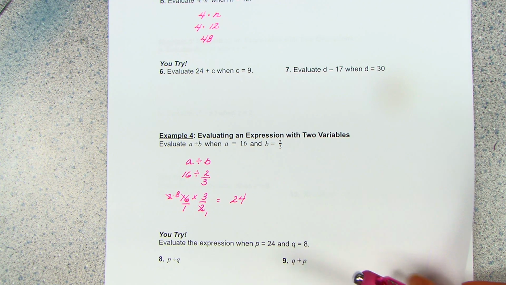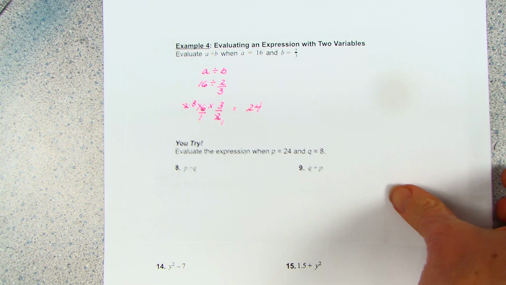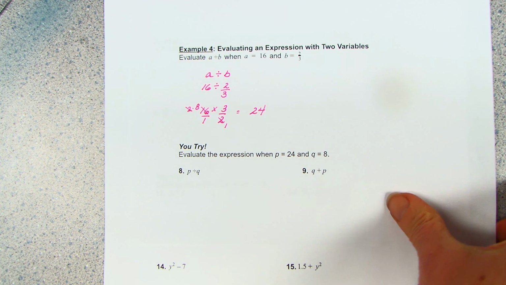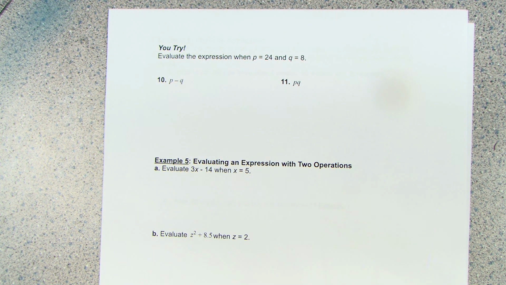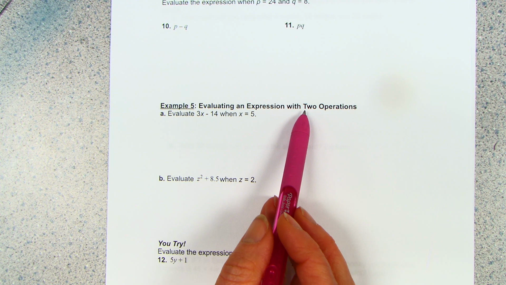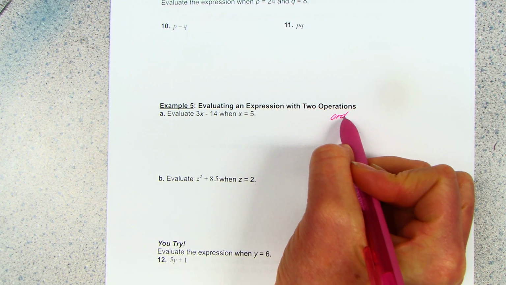All right. And I think there are 4 U-tries with this one. And you don't have any fractions to do on the U-tries. Okay, you're going to divide, add, subtract, and multiply, all with the same numbers. Okay, now we have 1 variable, but we have 2 operations. So now we have a chance to practice our order of operations.